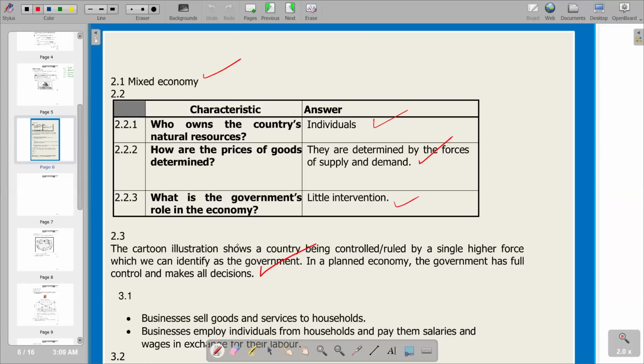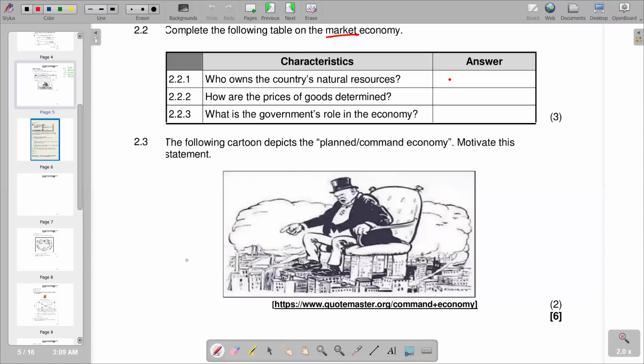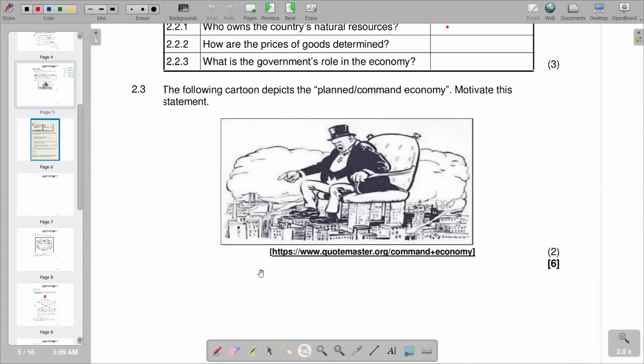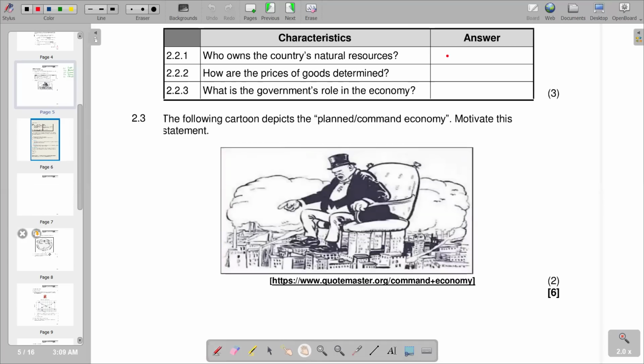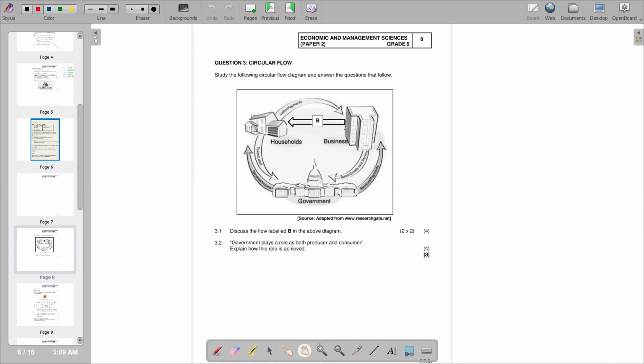So basically, that's the explanation that you can give in your answer section in terms of the cartoon that you are given here. So basically, that's what we have on question 2. So we try to move again to see what we have on question 3. So this is our question 3.